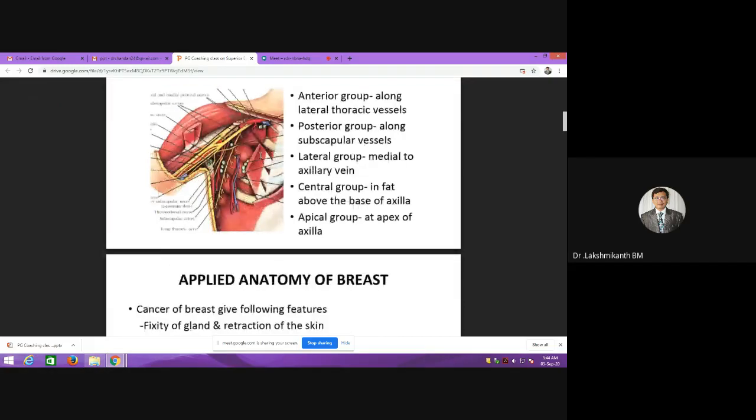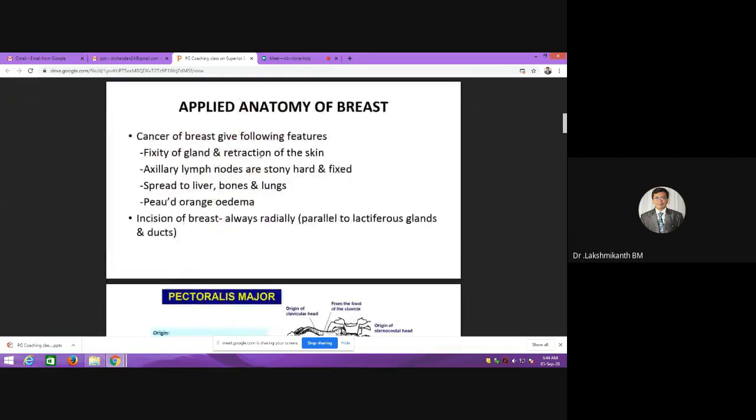Okay. So some interesting features. If there are questions related to the reason for the peau d'orange, powdery orange appearance, it will be because of lymphatic obstruction. And usually axillary lymph nodes, if they are stony hard and fixed, it indicates carcinoma. And the fixity of the gland and retraction of the skin also indicates carcinoma.